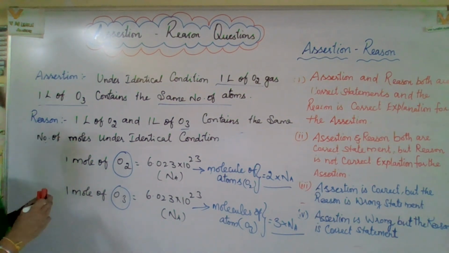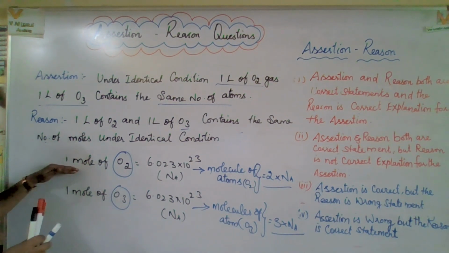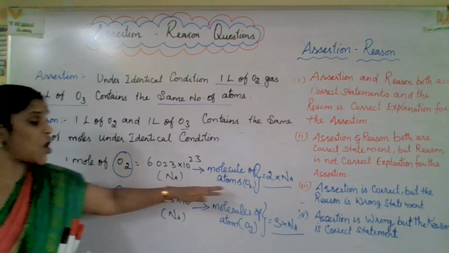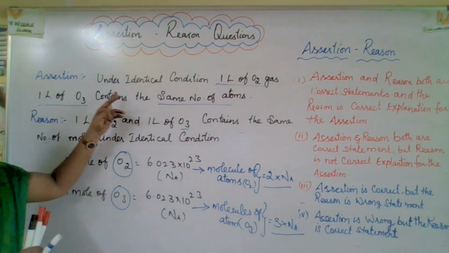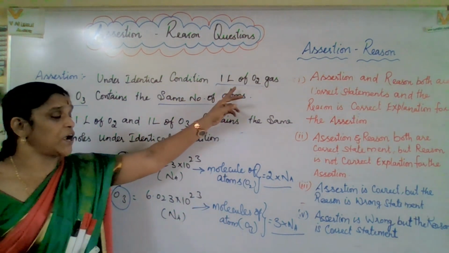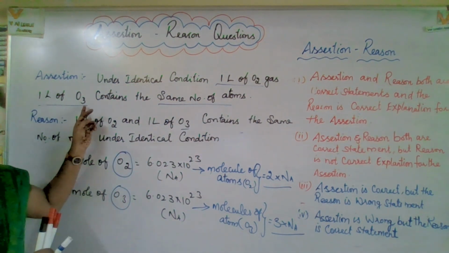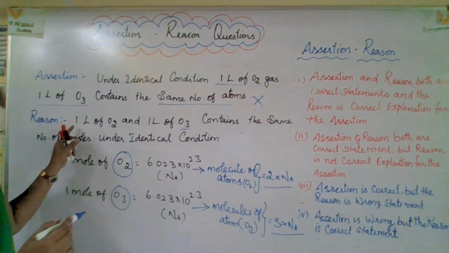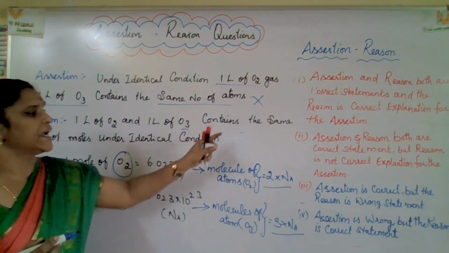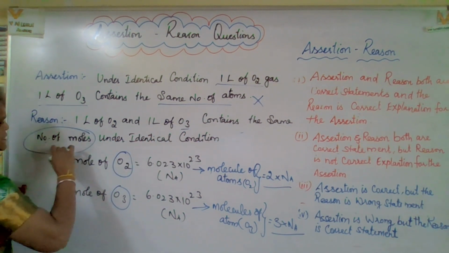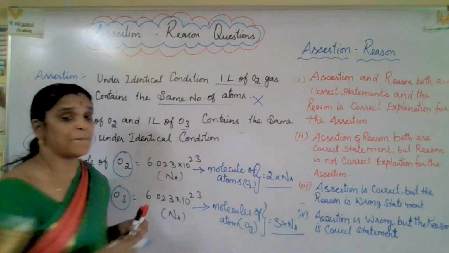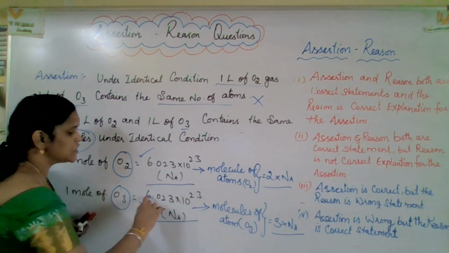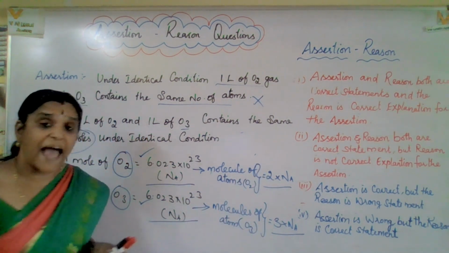So the number of moles is the same, but not the number of atoms. They are mentioning that under identical condition, 1 liter of O2 gas and 1 liter of O3 gas contain the same number of atoms. It's totally wrong. But 1 liter of O2 and 1 liter of O3 contain the same number of moles. Exactly, it is correct, not the same number of atoms. I hope you got a clear idea.